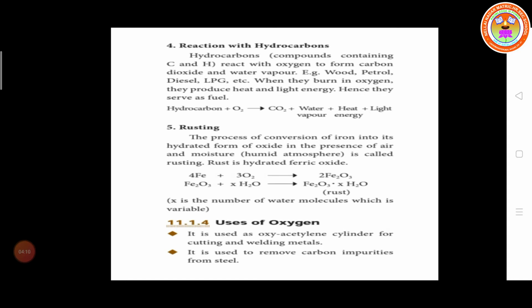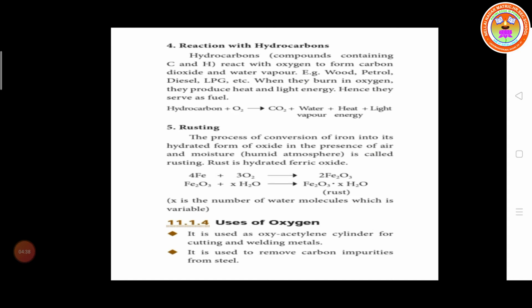Then the atmosphere has water vapor, so you have to put X. X means we cannot count the number of water molecules. So Fe2O3, XH2O is the rust. X is the number of water molecules, which is variable depending upon the atmospheric moisture.